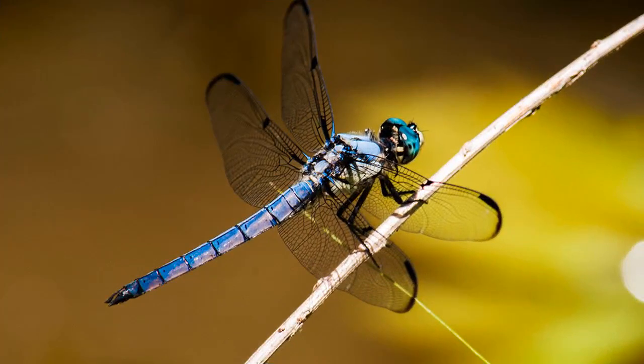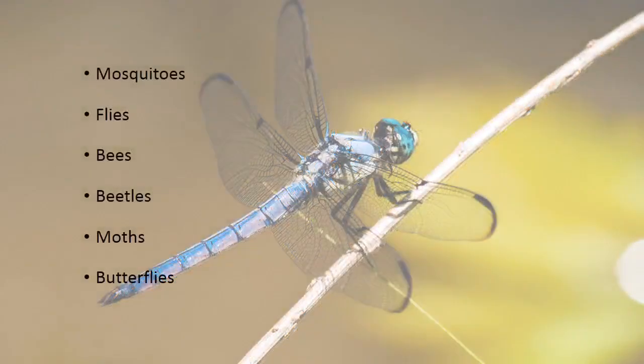Children, can you identify this creature? Yes, it's a dragonfly. You might have seen them flying around often. Do you know what it eats? No? It usually eats mosquitoes, flies, bees, beetles, moths, butterflies and other flying insects.